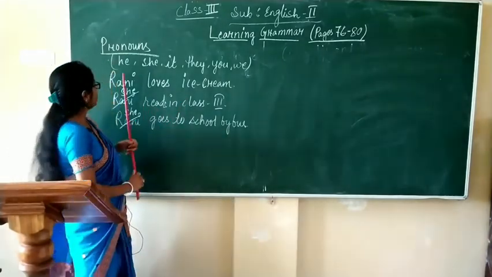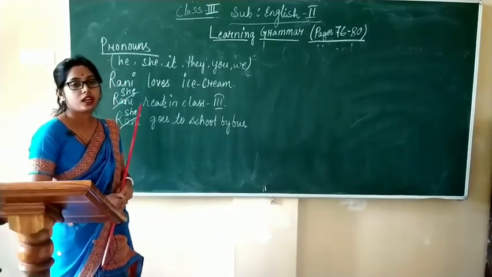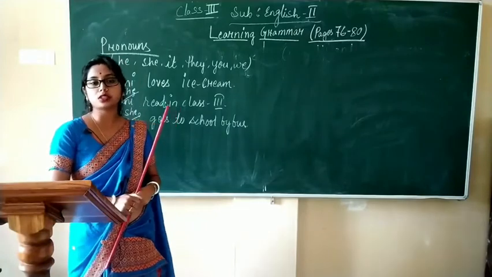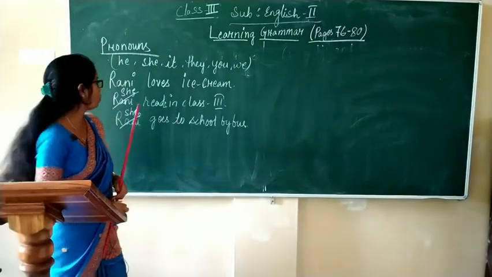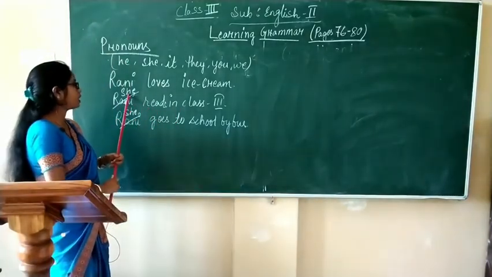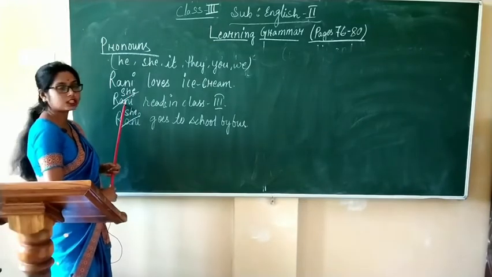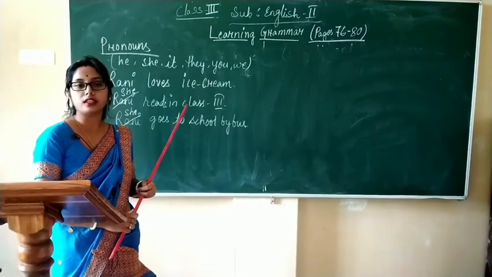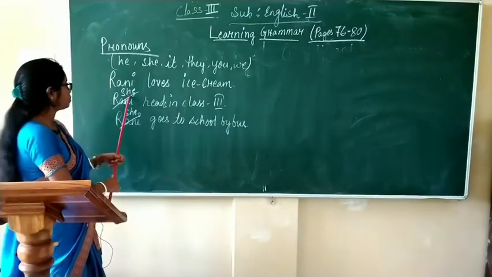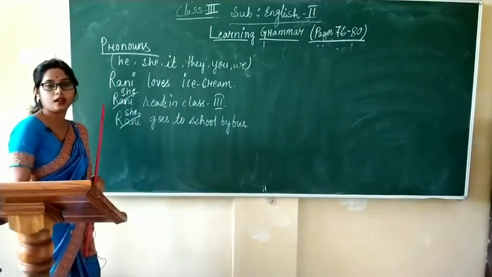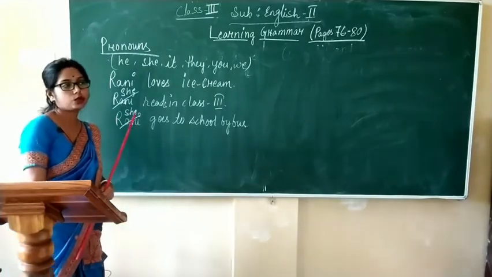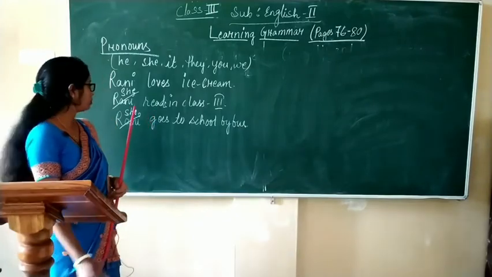You see, as per the definition, what is the definition? Pronouns are words used in place of a noun. Here, she is the pronoun. Pronoun is used in place of the noun. Okay? And pronouns help us avoid repetition. Here, she helps us to avoid repetition.